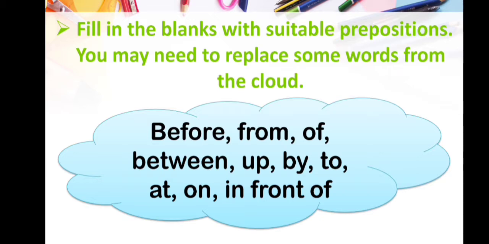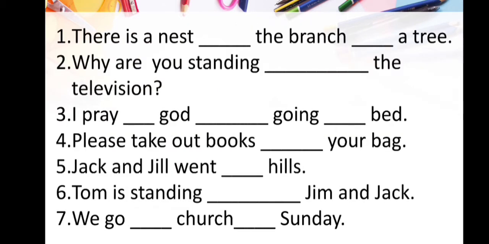Now let's move to the sentences. The first sentence is, there is a nest dash the branch dash a tree. The sentence is there is a nest where? On the branch of a tree. The next sentence is, why are you standing dash the television? Here we have to fill the blanks with suitable prepositions. The sentence is, why are you standing in front of the television.